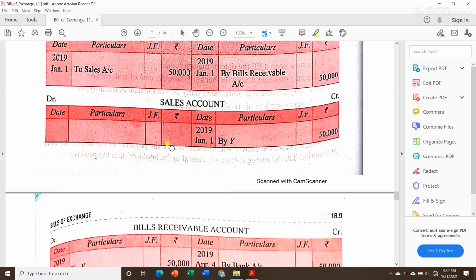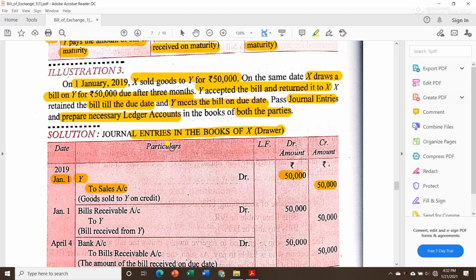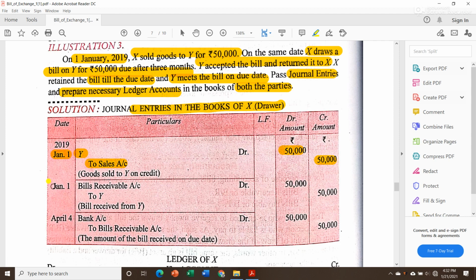Now the next transaction will be when Y sent acceptance to Mr. X. So on the same date itself, on January 1st, Mr. Y accepted that bill and sent it back to Mr. X. So the journal entry in the book of Mr. X will be bills receivable account debit to Y, because he is receiving the bill from Mr. Y. Y is the giver, so his account will be credited.